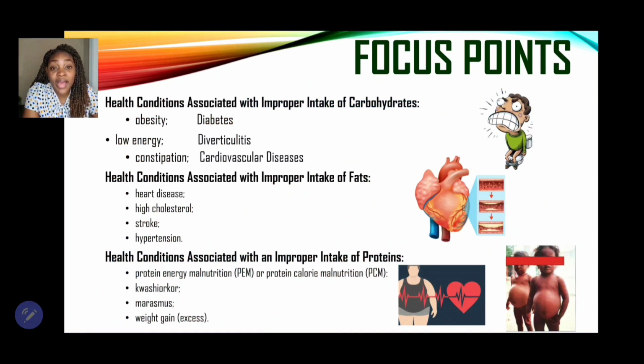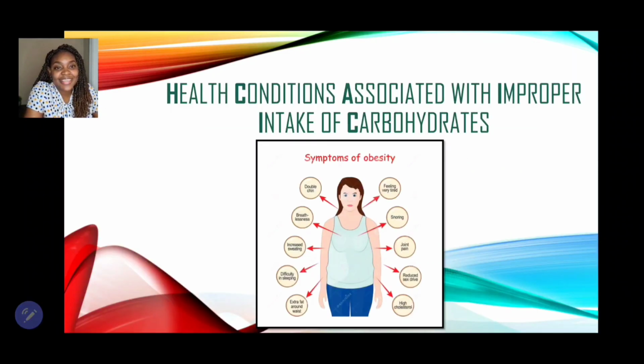Now, as it relates to carbohydrates, we're going to look at the effects of obesity, low energy, constipation, diabetes, diverticulitis, and cardiovascular diseases. As it relates to fat, we're looking at the conditions of heart disease, high cholesterol, stroke, and hypertension. And finally, with proteins, we'll be looking at protein energy malnutrition or protein calorie malnutrition, kwashiorkor, marasmus, and also excessive weight gain. All right, let's kick things off with the health conditions associated with the improper intake of carbohydrates, right?